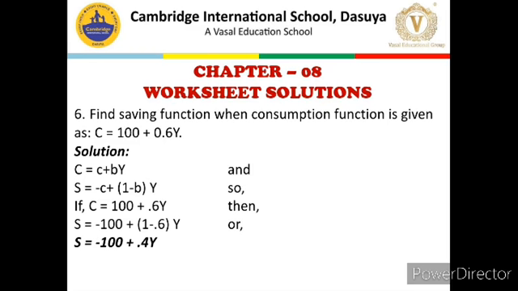Now question number 6 of the worksheet, which is a very easy question. The consumption equation is given and we need to derive the saving equation from this. We all know that C is equal to C bar plus bY, and we can convert it into the saving equation as S is equal to minus C bar plus (1 minus b) Y. So if C is 100 plus 0.6 Y, S will become minus 100 plus (1 minus 0.6) Y, or S is minus 100 plus 0.4 Y.